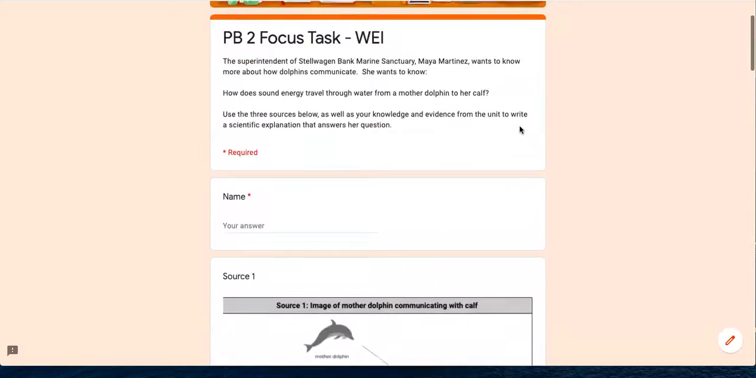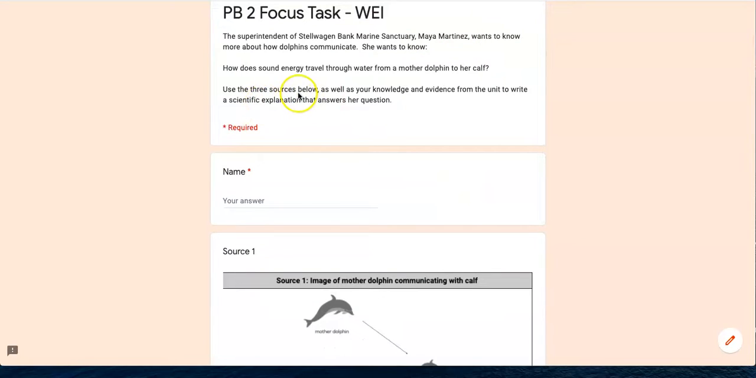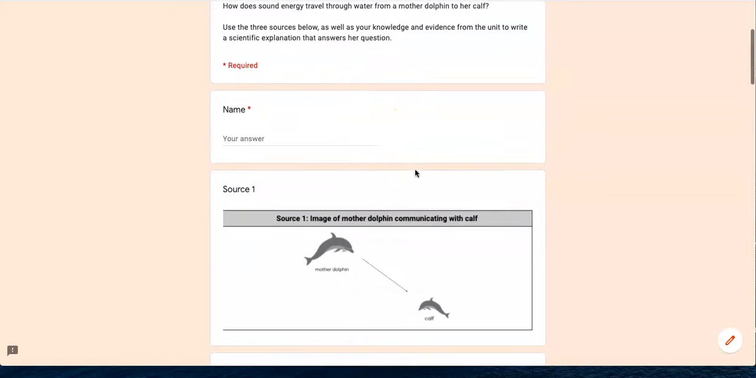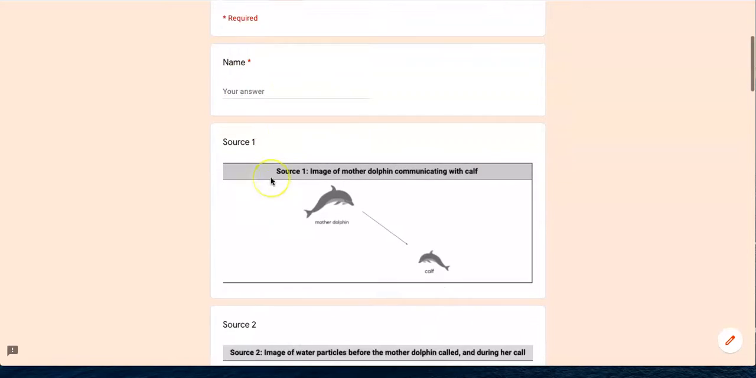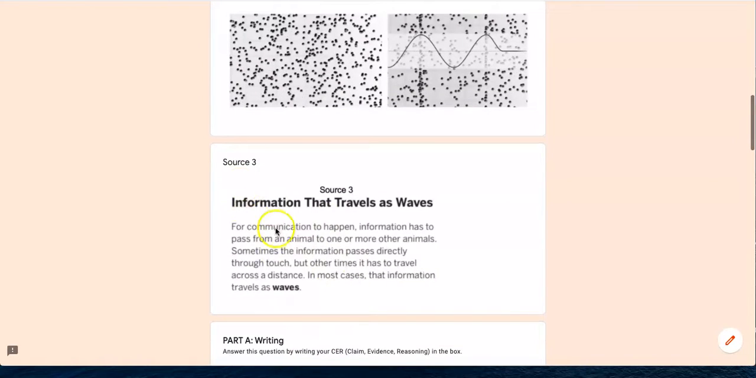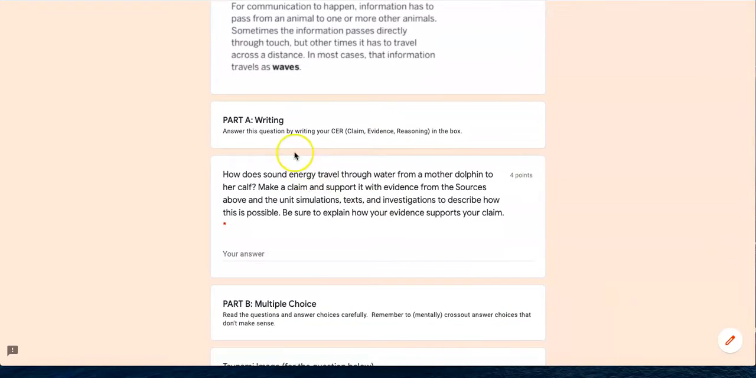So let's go ahead and quickly just go through. Right here you have your scenario. You're helping the superintendent at the sanctuary, Ms. Martinez. With these sources, you need to make sure you complete your explanation by writing the CER as well as answering some multiple choice questions. Make sure you give me your name. You have source 1, source 2, source 3 available to you, which you had in your CER in the review yesterday. Same sources.